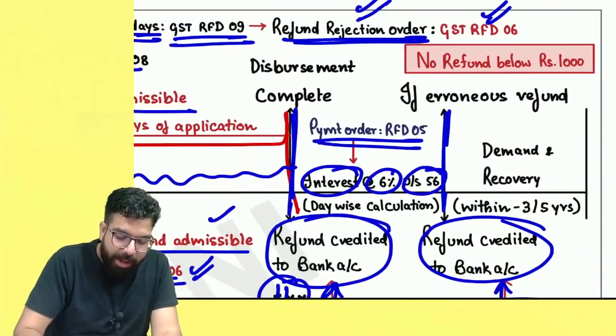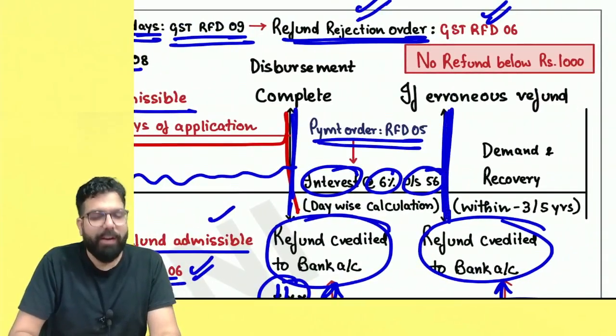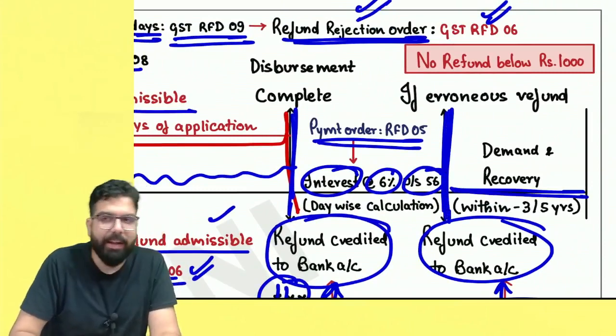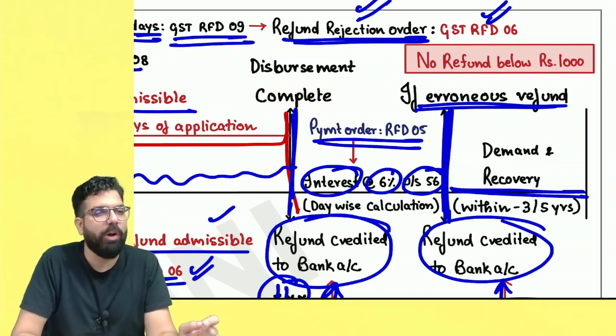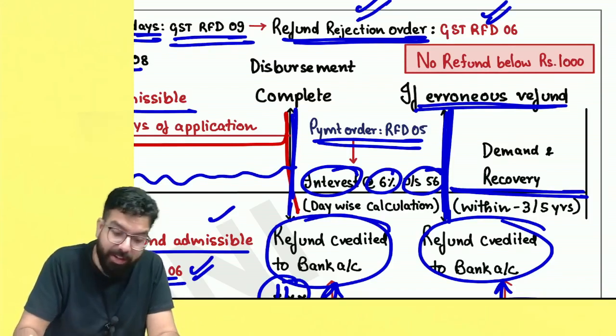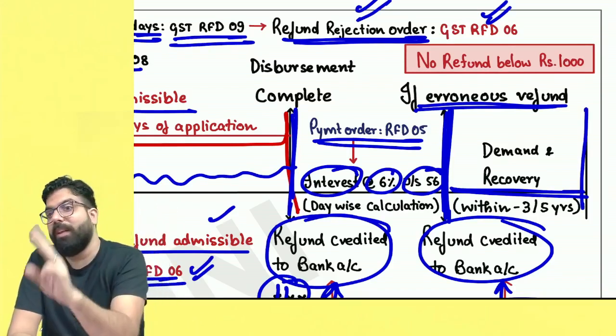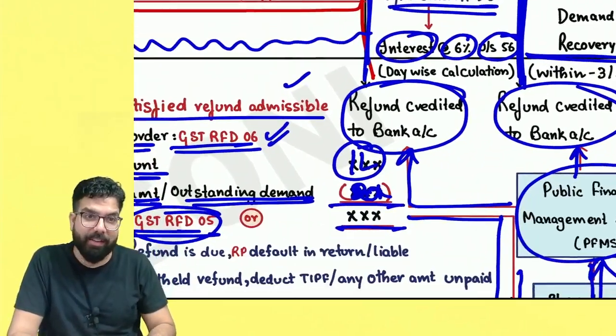Sir, what if the amount of refund which was given was an erroneous refund? Remember, I'm linking the demand and recovery chapter over here. If the refund is erroneous, you have taken the refund by giving false documentary evidences, then it will be recovered from you within 3 years or 5 years, as the case may be.